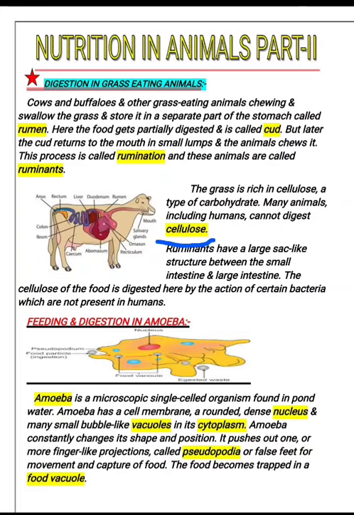An example of cellulose is the 30% of a tree that can be made into paper. So paper is also made from cellulose. And the next point is that ruminants have a large sac-like structure between the small intestine and the large intestine. The cellulose of the food is digested here by the action of certain bacteria which are not present in humans.